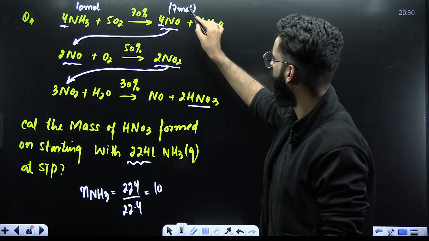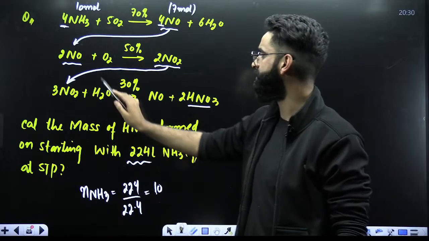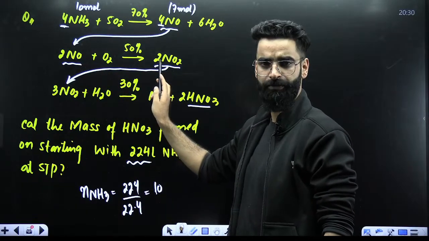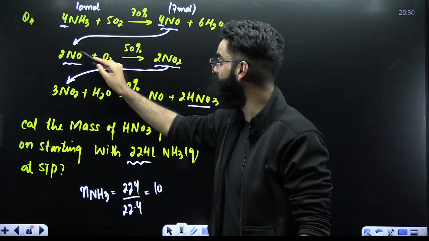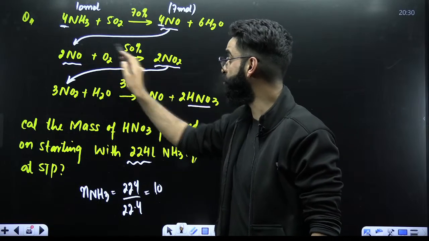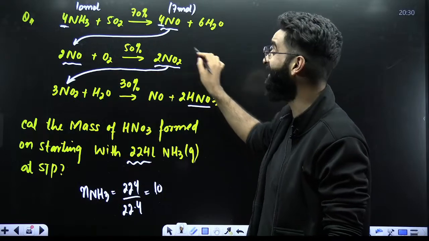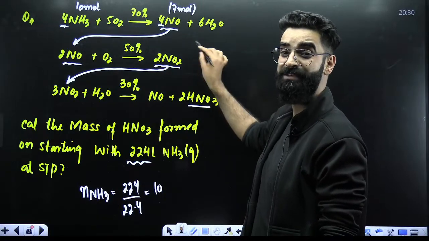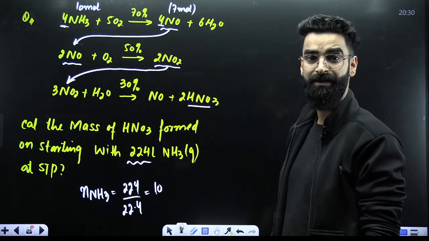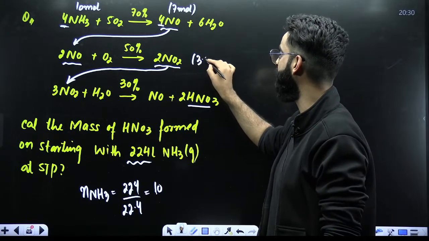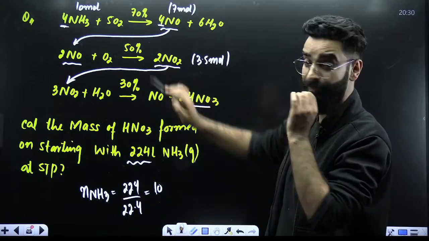Now, whatever moles of NO have been produced in the first reaction, all those will be consumed here. How exactly? Try to understand. 2 moles of NO give 2 moles of NO2, so 1 mole of NO gives 1 mole of NO2. 7 moles of NO should give 7 moles of NO2. But in reality, will 7 moles of NO2 get formed? No. 50% of 7 means 50 by 100 into 7. That means in reality, only 3.5 moles of NO2 would get formed, because the yield of the reaction is 50%.